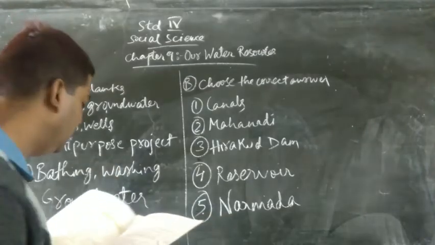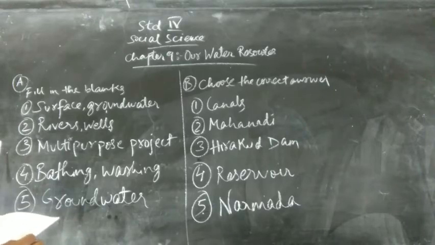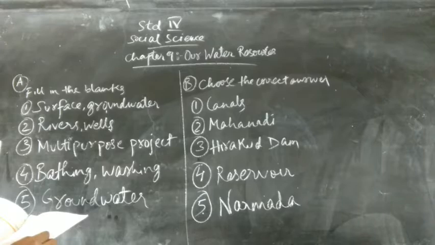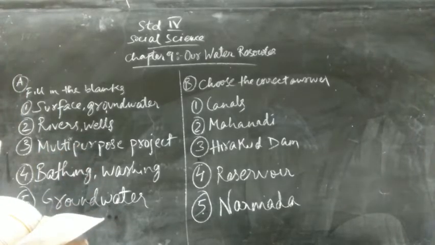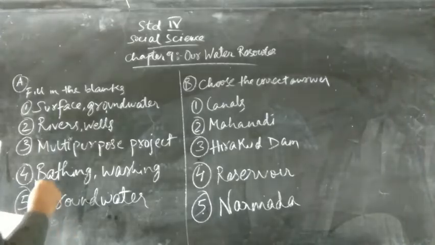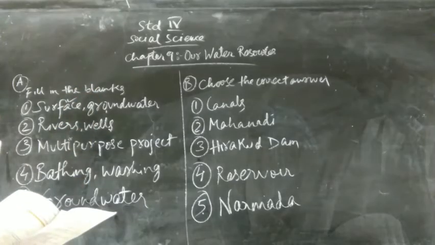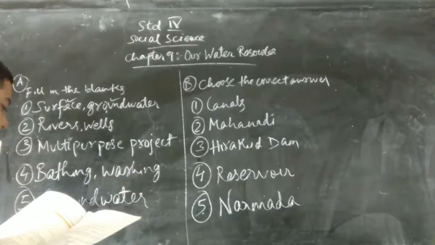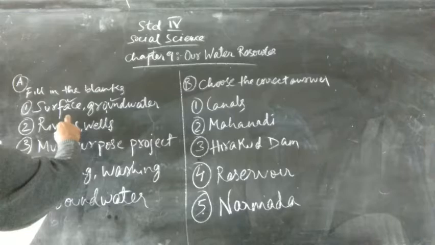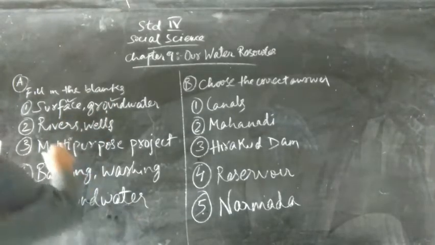Let's begin. Question A. Fill in the blanks. Dash water is obtained from seas and dash from rivers. We have two fill in the blanks for question number 1. So first is surface water is obtained from seas and groundwater is from rivers. So surface water is obtained from seas and groundwater obtained from rivers. Question number 1.